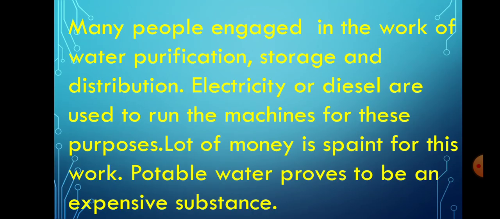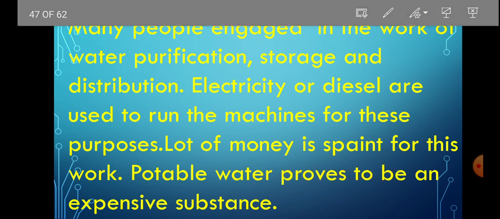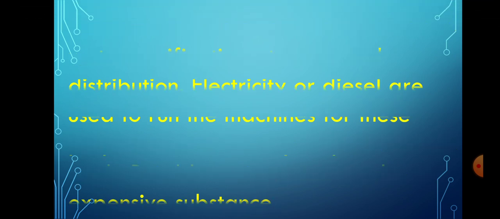Many people engage in the work of water purification, storage and distribution. Electricity or diesel are used to run the machines for these purposes. A lot of money is spent on this work. Potable water proves to be an expensive substance. Always remember, potable water proves to be an expensive substance.